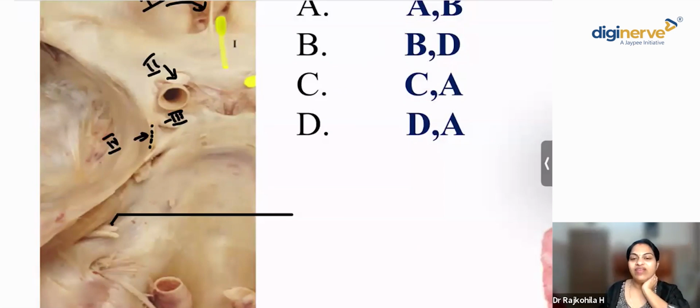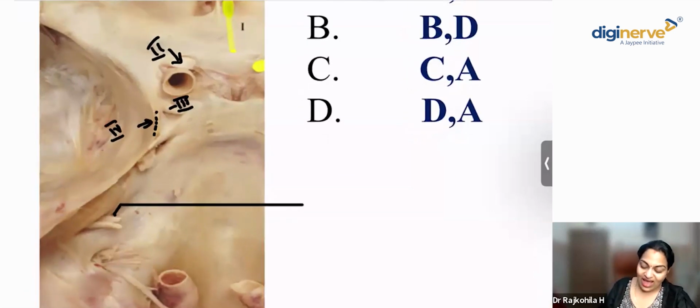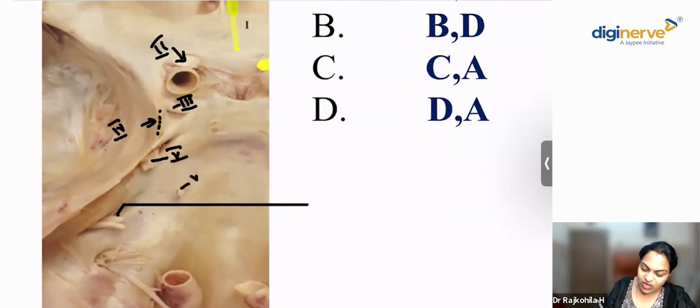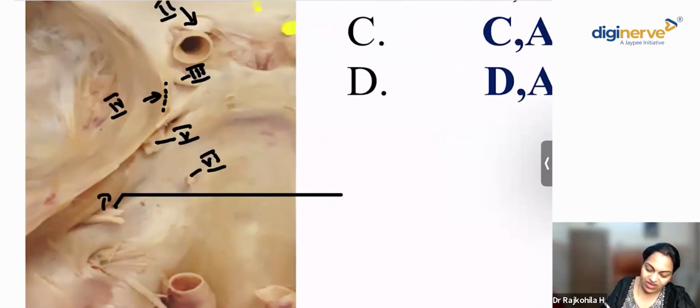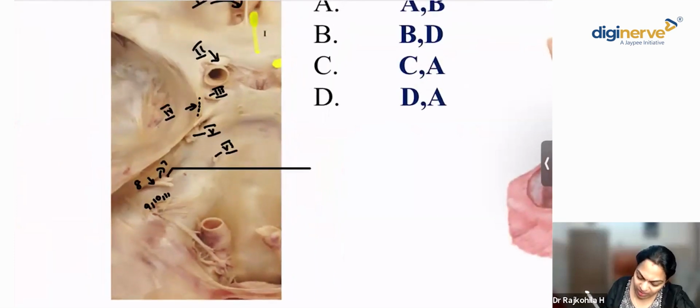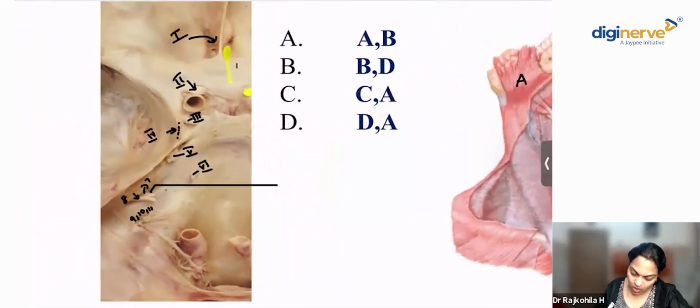The fourth cranial nerve innervates which muscle of the eyeball? Excellent. Superior oblique, right? And this is the thickest of all the cranial nerves, the fifth cranial nerve. And over here, this is your abducent nerve. In the internal acoustic meatus, you're able to see the seventh and eighth. This is the jugular foramina with 9, 10, 11. And over here will be your hypoglossal nerve lower down, rootlets of the 12th nerve.